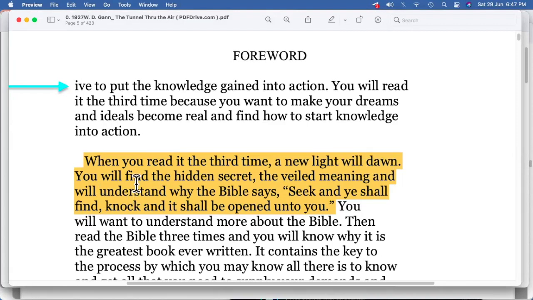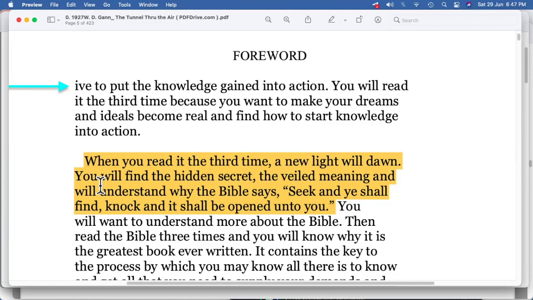You will find the hidden secret, the veiled meaning, and will understand why the Bible says, seek and you shall find, knock and it shall be opened unto you. So if you try to interpret what has been written over here, it will dawn, you will find the veiled meaning and will understand. So probably you see something is missing in this sentence.